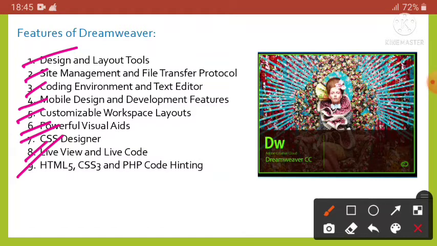Last point is HTML5, CSS3 and PHP code hinting. This software supports HTML5, PHP and CSS3 code hinting. This will help the advanced users to better design modern web pages with customized requirements. So all these are the features of Dreamweaver we have talked about.